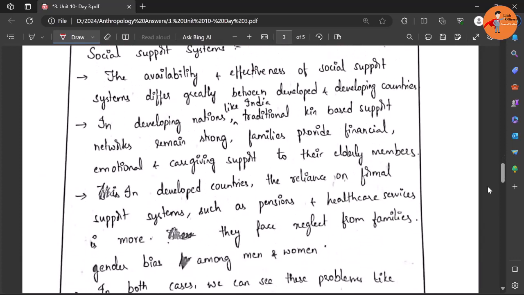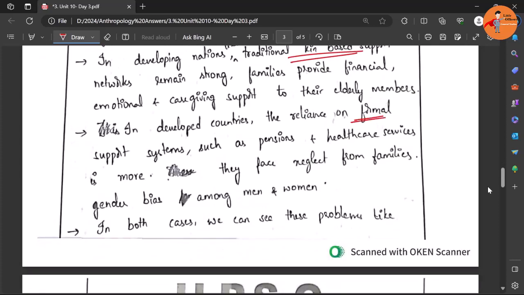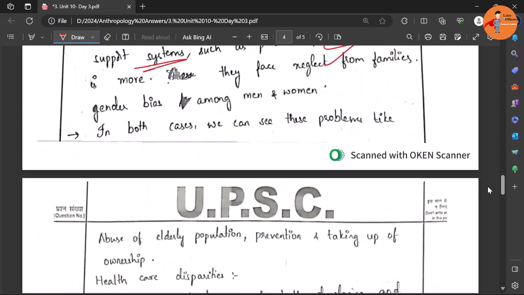Similarly, if we talk about social support, in developing countries it comes from the families because of strong kin-based support. Whereas in developed countries, it is more formal and institutional, where healthcare services, orphanage centers and old age homes provide these services to them.